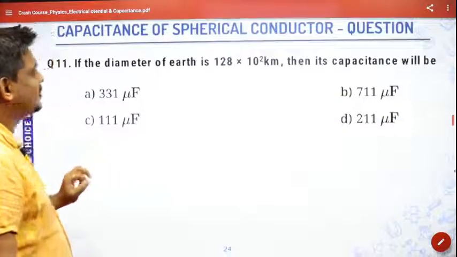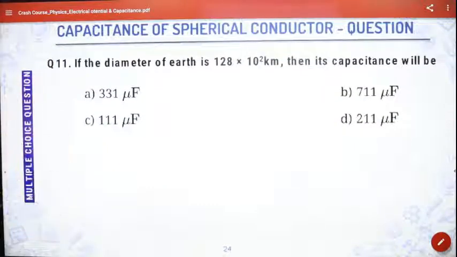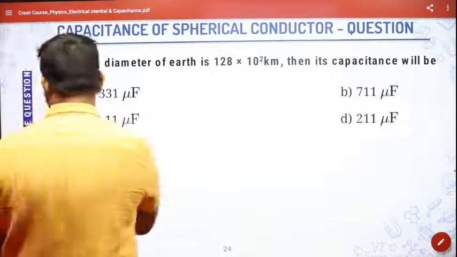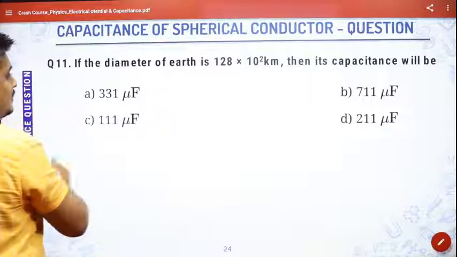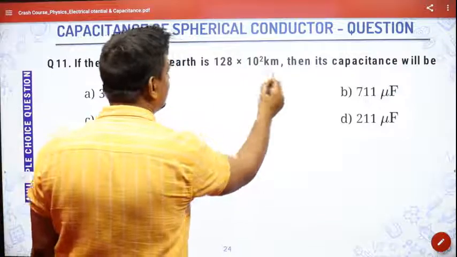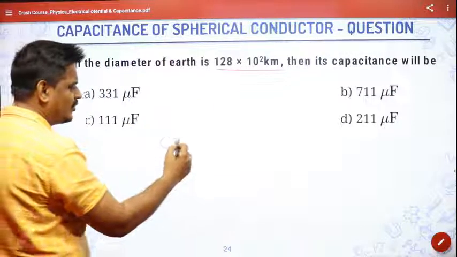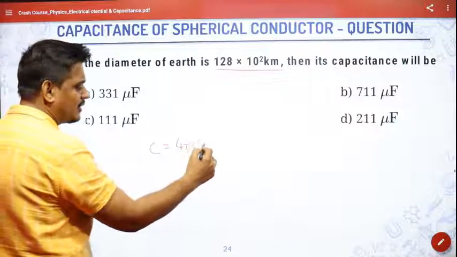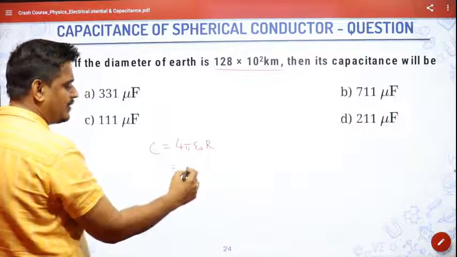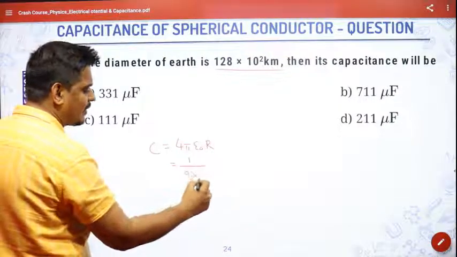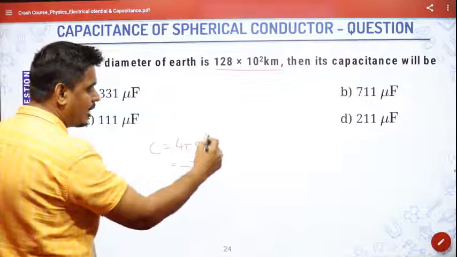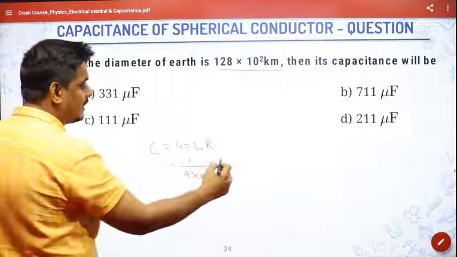Next is capacitance of a sphere. If the diameter of Earth is 128 into 10 to the power minus 2 kilometer, what is the capacitance of the Earth? Actually, you can find this because C is equal to 4 pi epsilon naught r. 4 pi epsilon naught is equal to 1 by 9 into 10 to the power 9. And r of the Earth is this by 2.